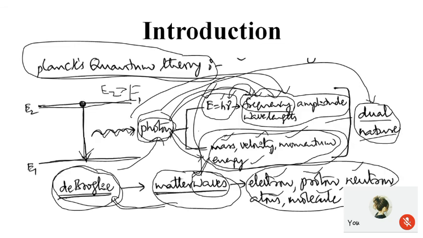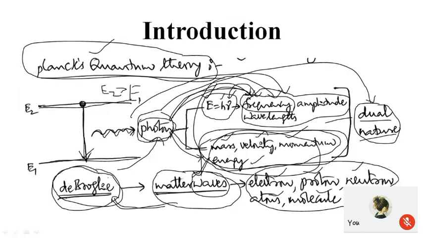Those two can be related by considering Planck's quantum theory. Once we consider Planck's quantum theory, we get the emission of a photon. This photon, when it is in motion, will act as a particle, satisfying all the parameters of a particle. At the same time, it will act as a wave, satisfying all the parameters of a wave. Therefore, this photon has a dual nature.